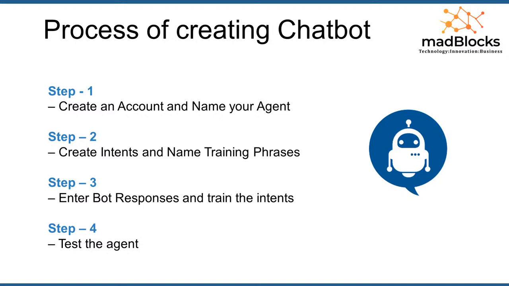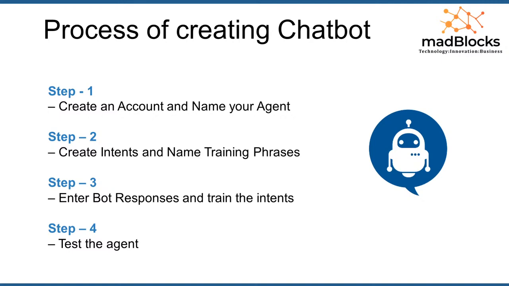And in the third step, you need to enter what the bot has to reply, what your agent has to reply there. And in the fourth step you have to test the agent. So these are the simple four steps that can be done in 20-25 minutes. So let's do this process quickly.